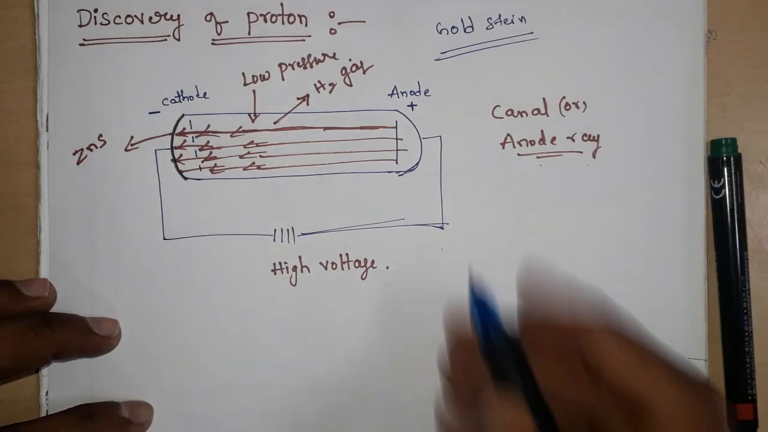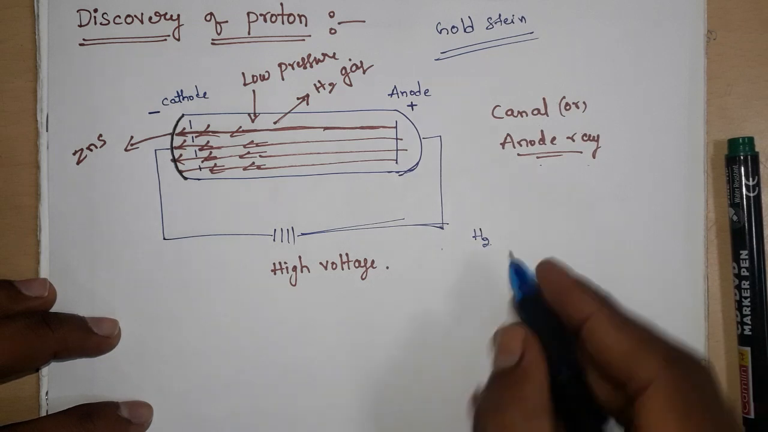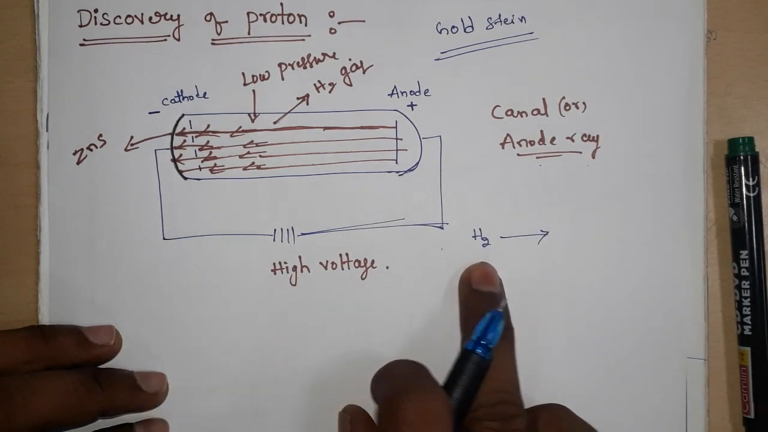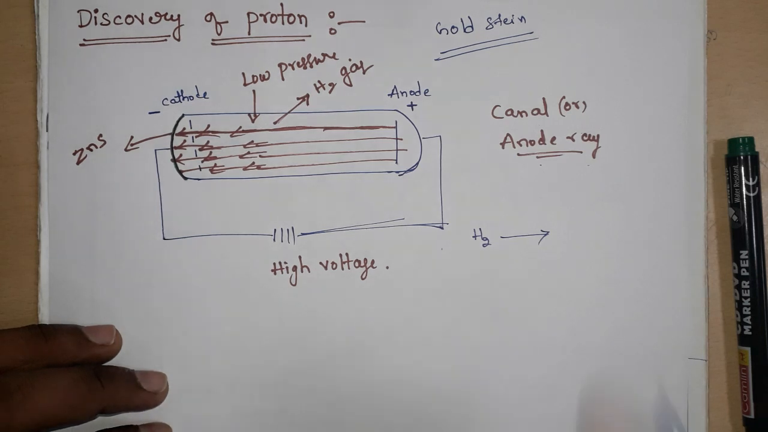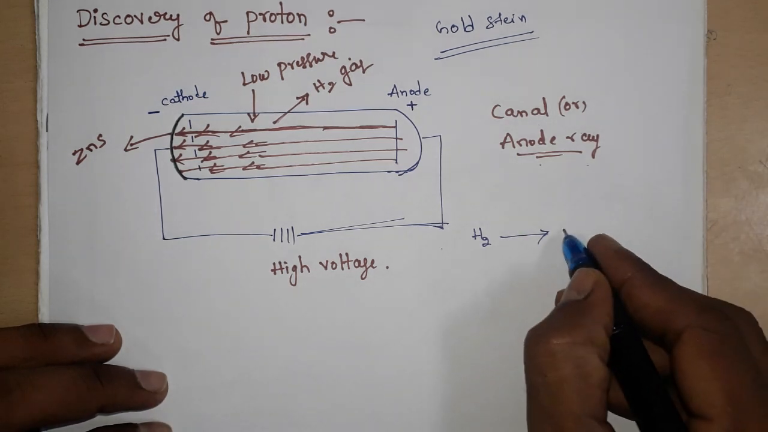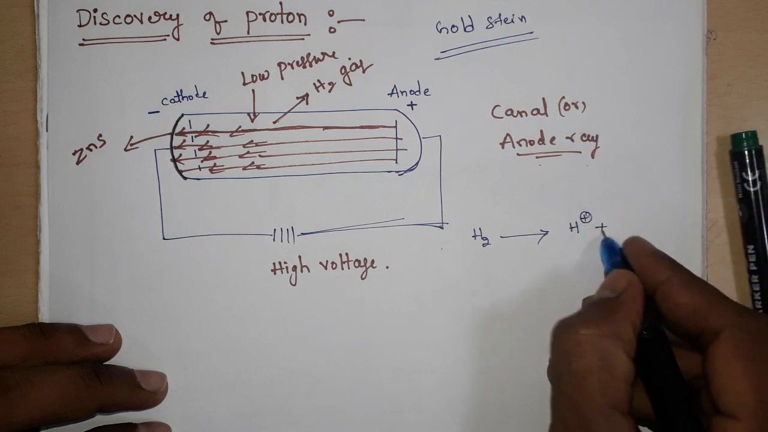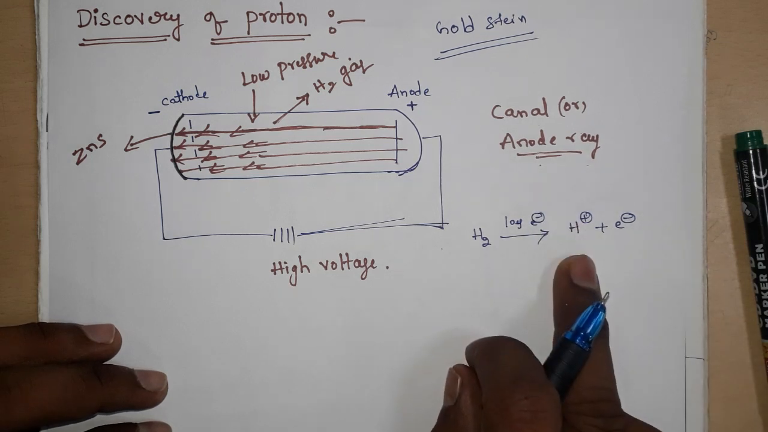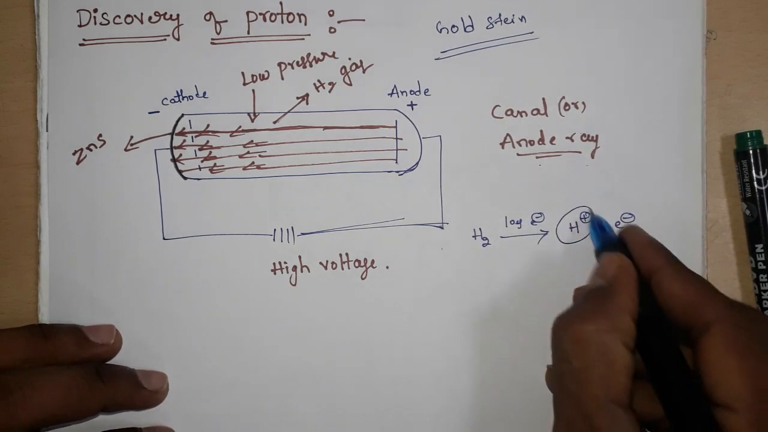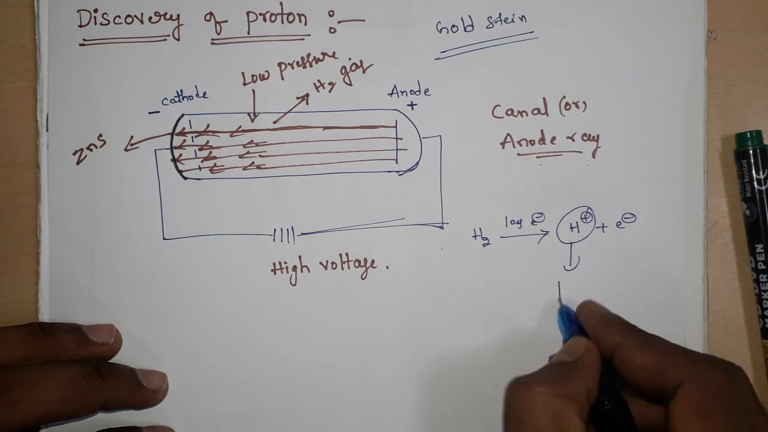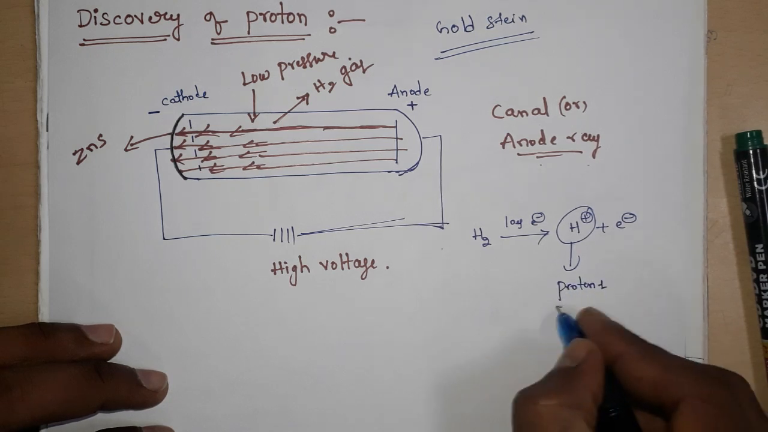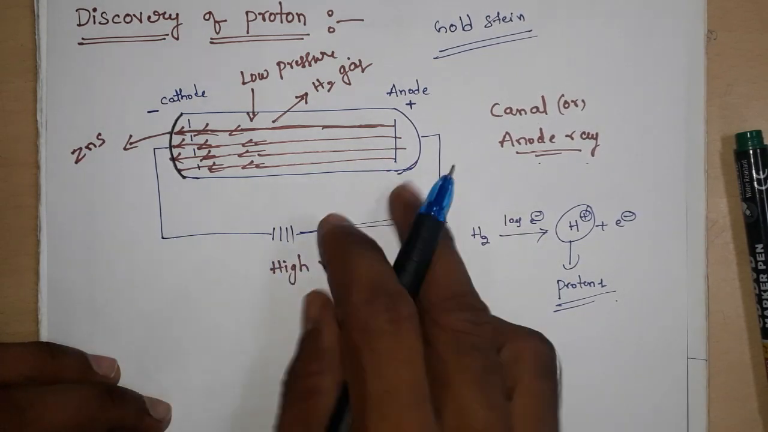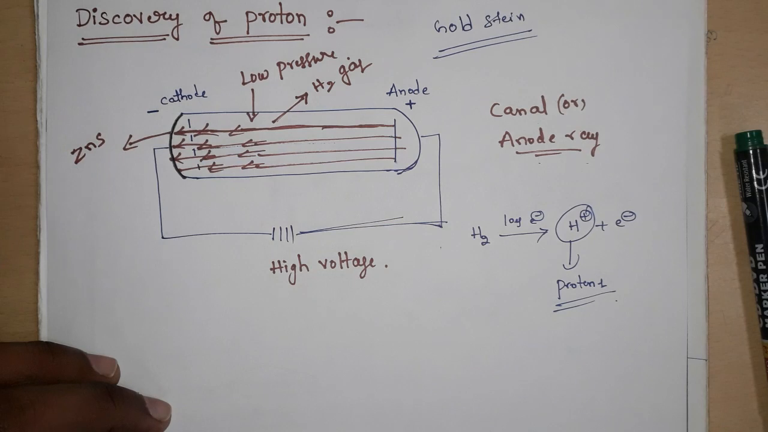In this discharge tube experiment, Goldstein used H2 gas inside the tube. When he applied high voltage, the H2 gas absorbed energy and lost an electron to form an H plus ion. This H plus is nothing but a proton. These H plus ions moved from anode to cathode.